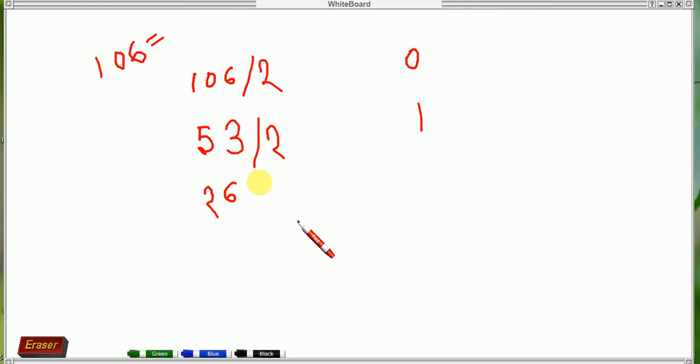So next, 26 divided by 2. What will the result be? Definitely 13. Is there an extra number here or not? Not here. So we should write 0.